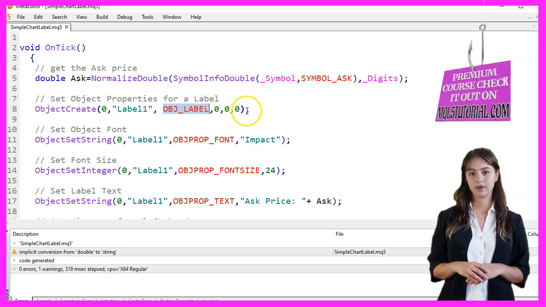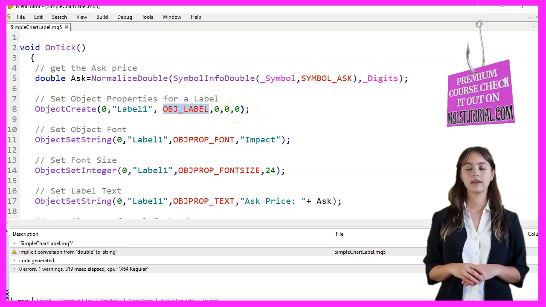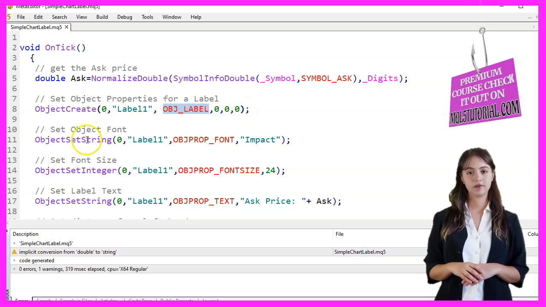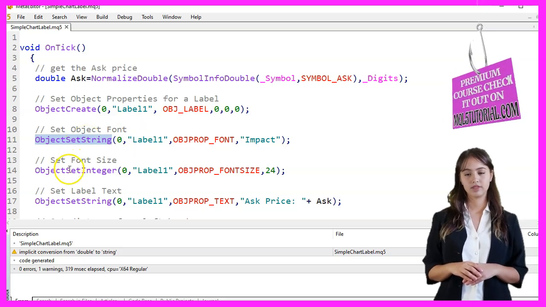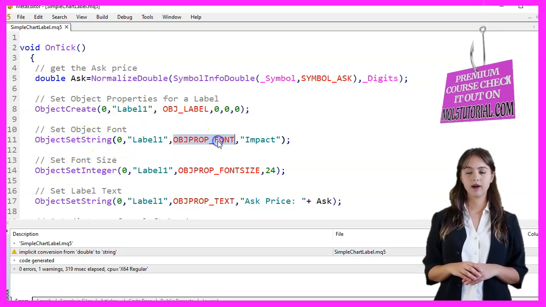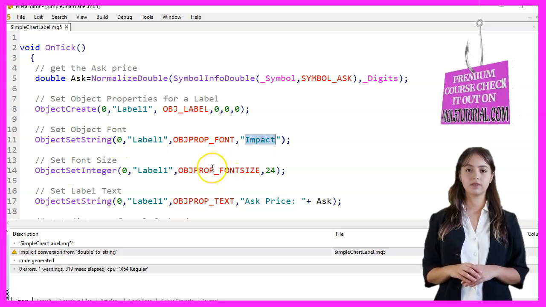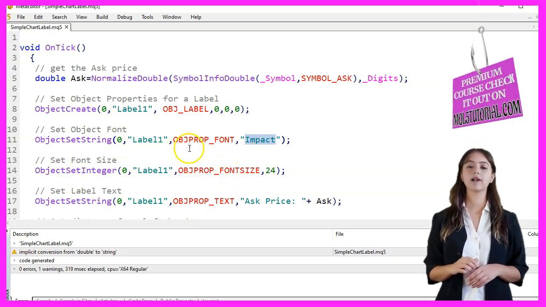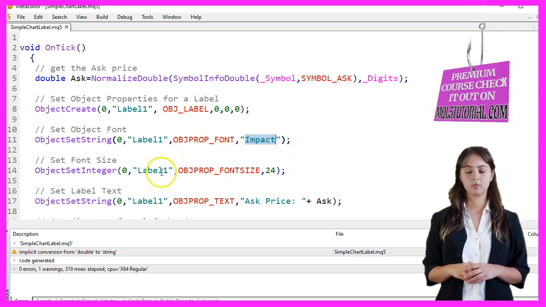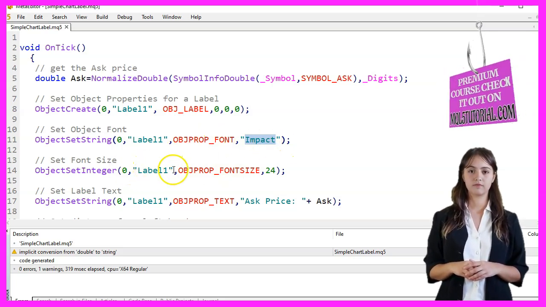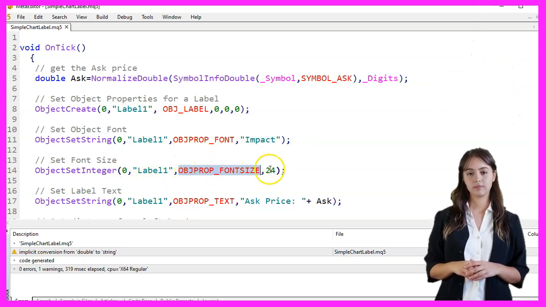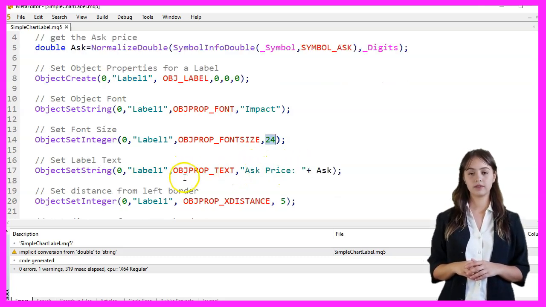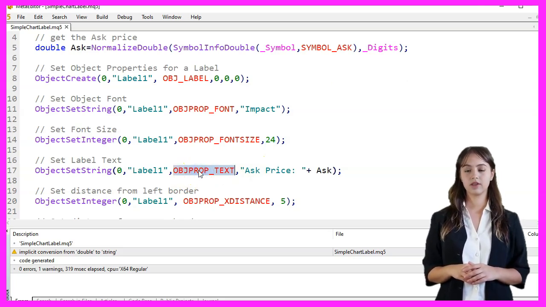We then set various properties for the label object using the ObjectSetString and ObjectSetInteger functions. First, we set the font of the label to Impact using ObjectSetString with parameters 0, label1, OBJPROP_FONT, and Impact. Next, we set the font size to 24 using ObjectSetInteger with parameters 0, label1, OBJPROP_FONTSIZE, and 24. To display the ask price, we set the text of the label using ObjectSetString with parameters 0, label1, OBJPROP_TEXT, and "Ask price: " concatenated with the ask price. This ensures that the label shows the current ask price.